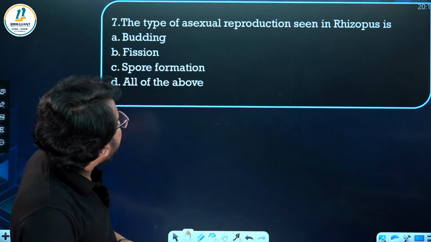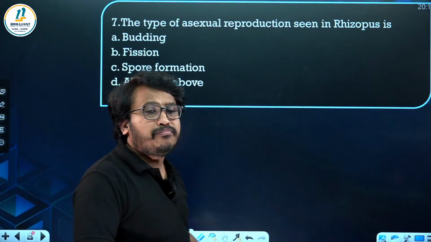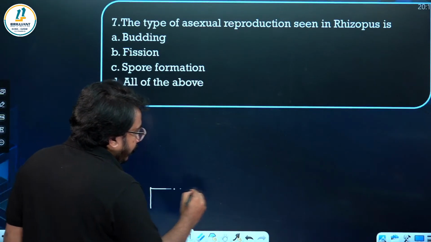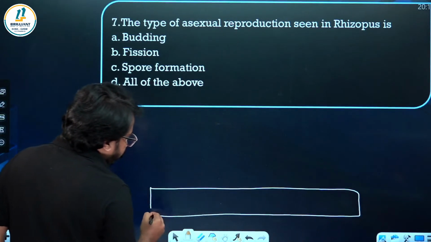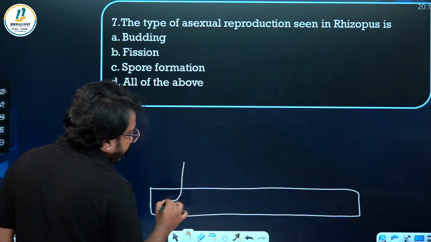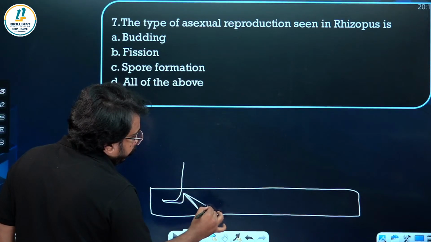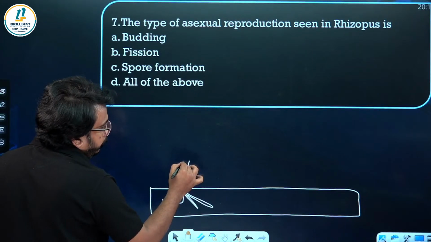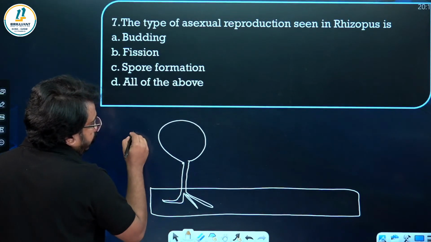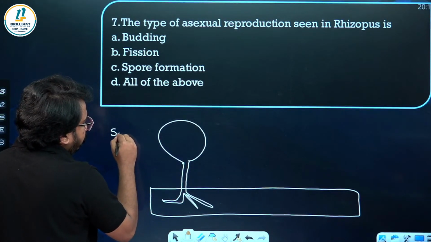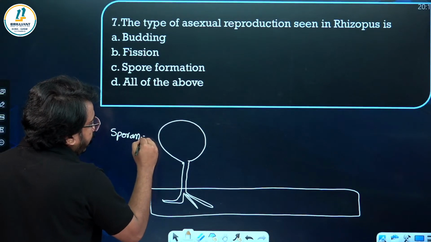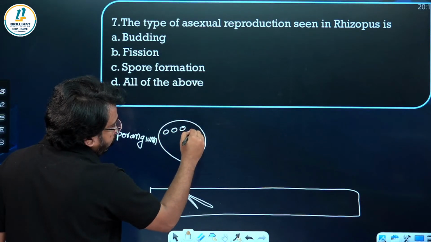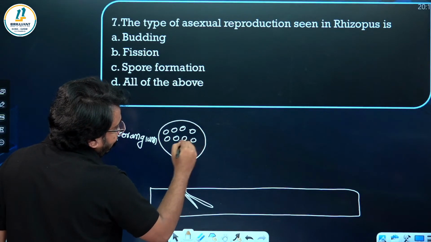The type of asexual reproduction seen in Rhizopus, bread mold. In bread mold, you can see it is by spore formation. Rhizopus has a rhizoid, the root-like structure, and fungal hyphae. At the tip, they produce a structure in which spores are produced. This structure is called sporangium. Sporangium is a structure in which they produce the asexual spores.